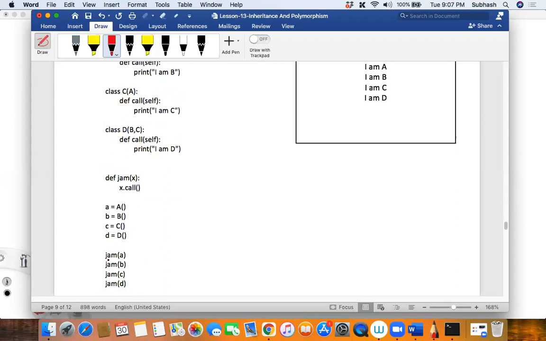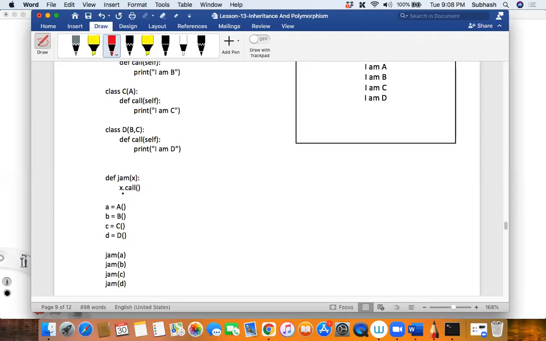Now, did you see that I'm calling the function jam 4 times? Each time I'm calling this jam function with different parameters. First time I'm calling it with A, second time with B, third time with C, and fourth time with D. Did you notice it? But how many functions are there over here? There is only one function and one parameter that is receiving it, isn't it?